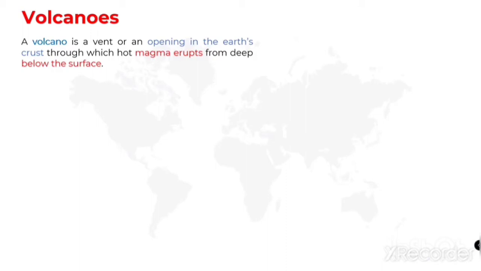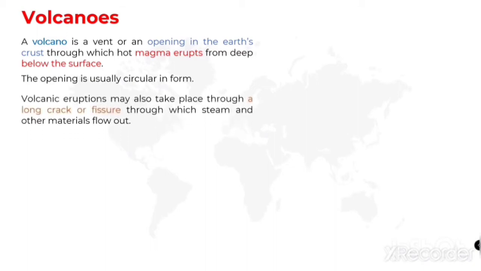A volcano is a vent or an opening in the earth crust through which hot magma erupts from deep below the surface. We all know that in the interior of the earth, the layer mantle is fully covered with magma. This magma comes out in the opening of the earth crust. This is known as volcanoes. Okay, and these volcanoes are usually in the circular form, but in some places it's like a long crack or fissure. Okay, from that fissure also the steam and other materials can flow out.